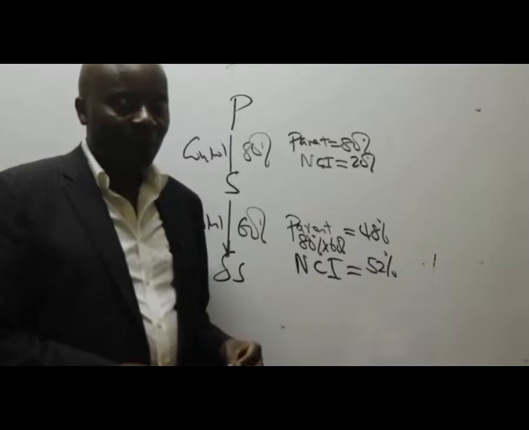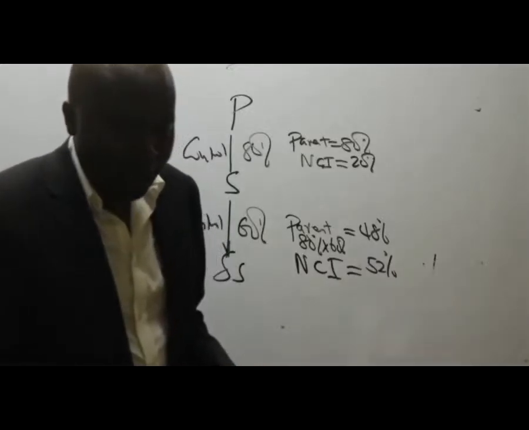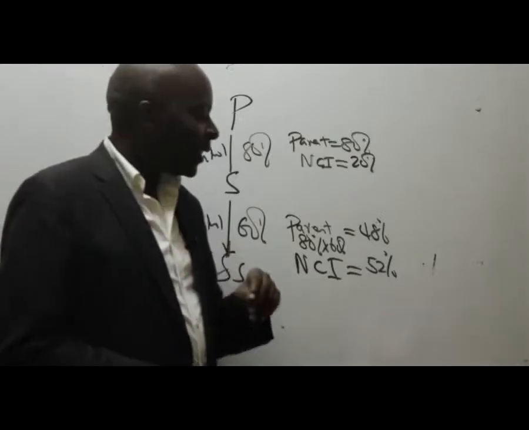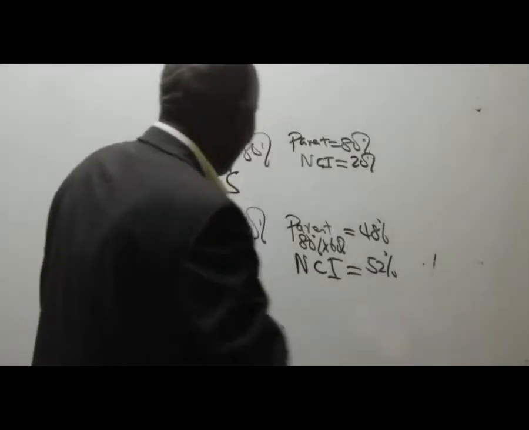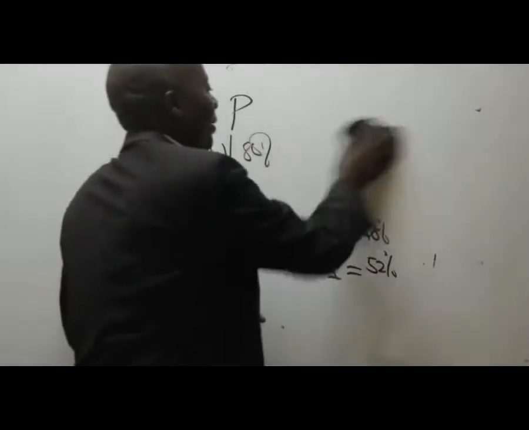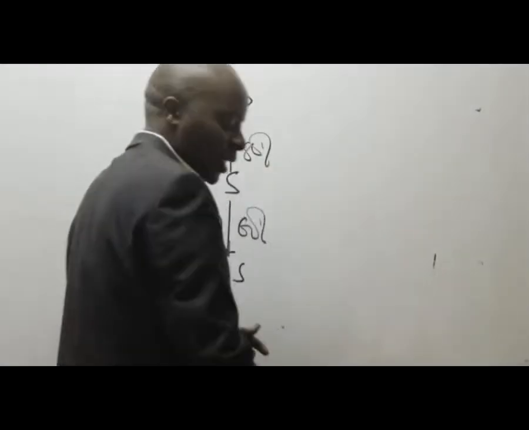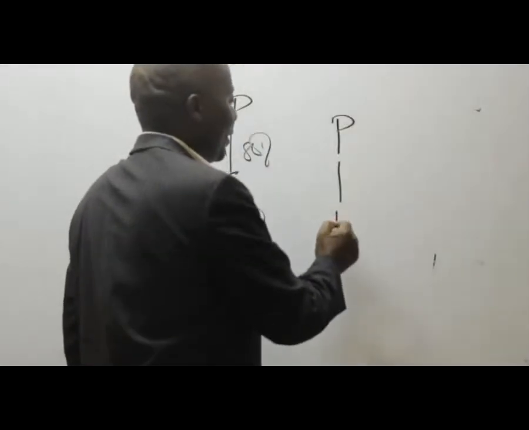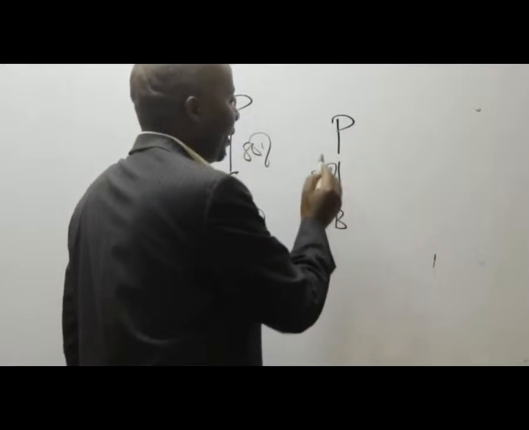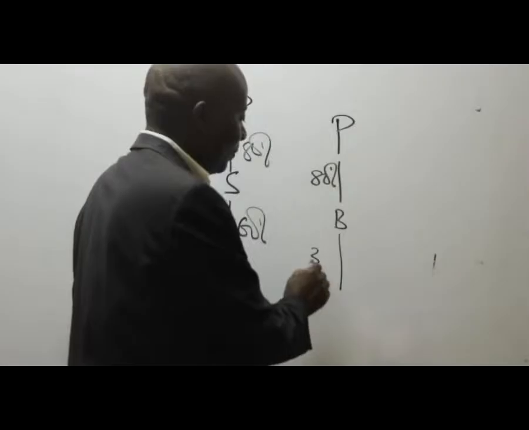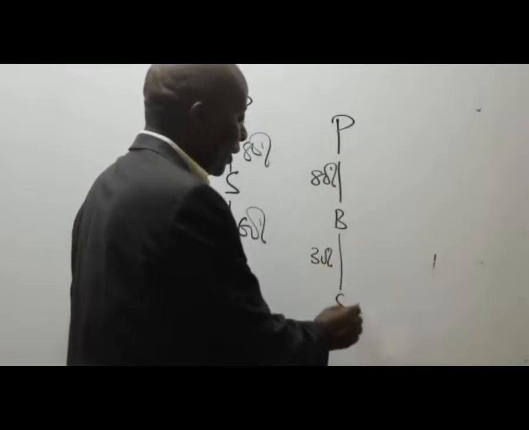Give an example of where parent has no control over subsidiary. It cannot be called SS. It will be very easy, that one really, very easy. So ladies and gentlemen, if for example, we have this kind of situation. We have the parent having say 80% of B, and B, for example, having 30% of a company called C.